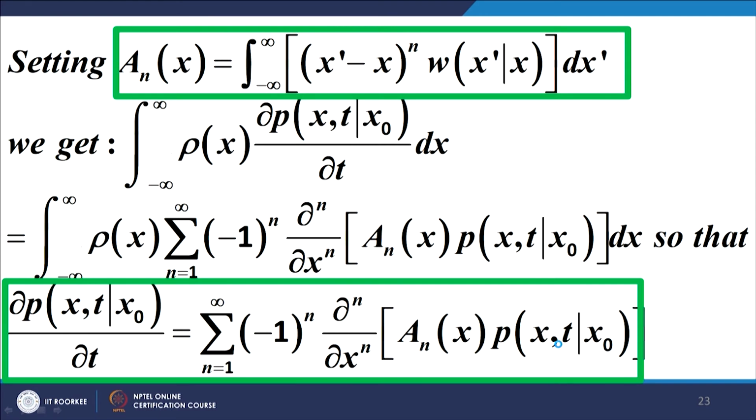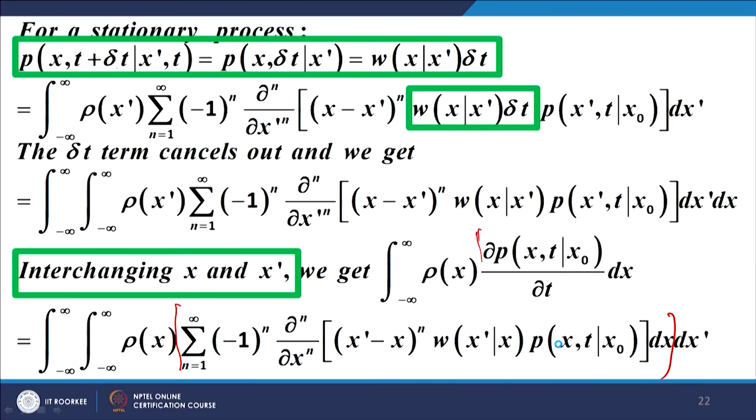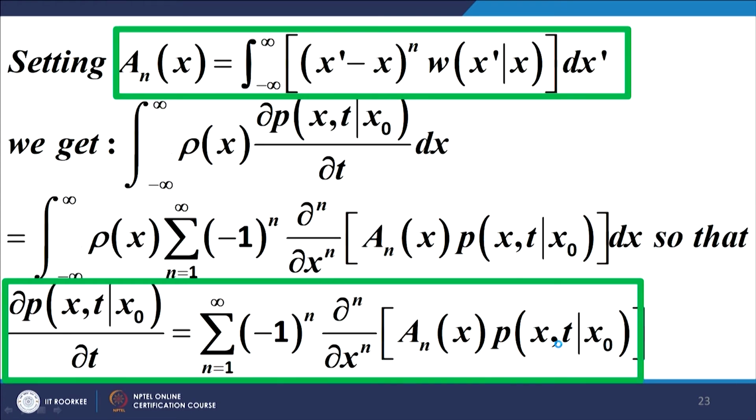Now, we simply make certain substitutions to make things simple for us. We write a n x is equal to this expression and dx. This equality has been done later, although it amounts to the same thing. In this particular case, what I have done is, first I have put the values of a1 and a2 and so on, a and x here, and then I have taken the things to the left hand side and equated to 0.